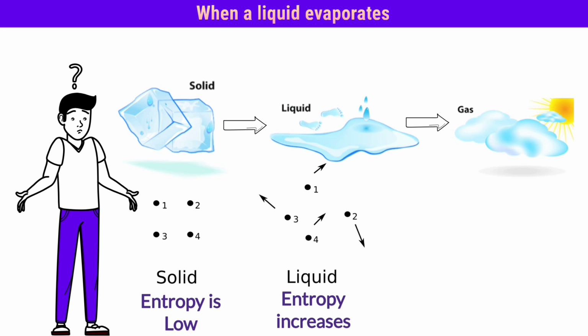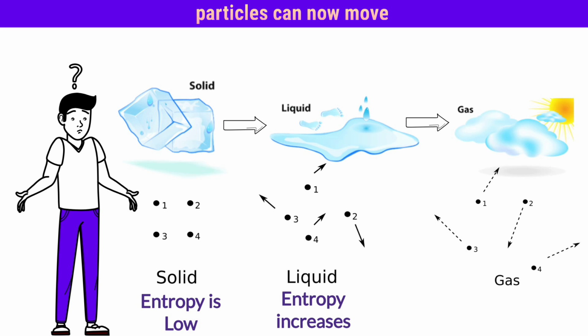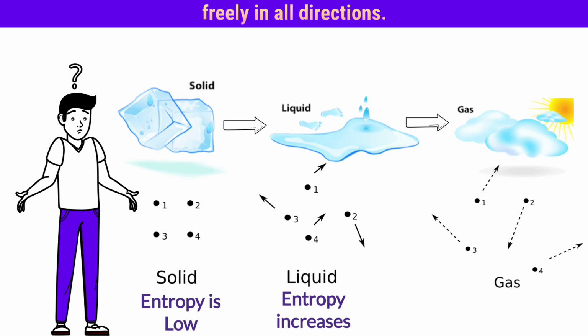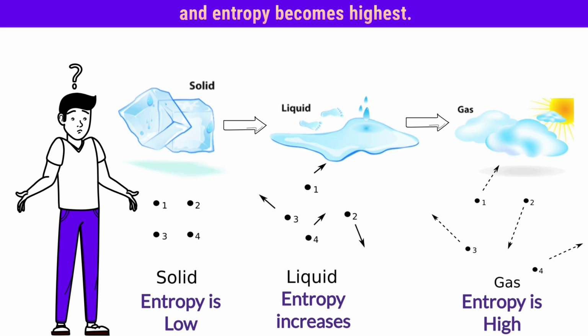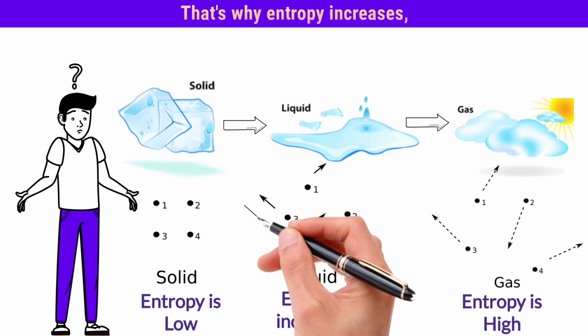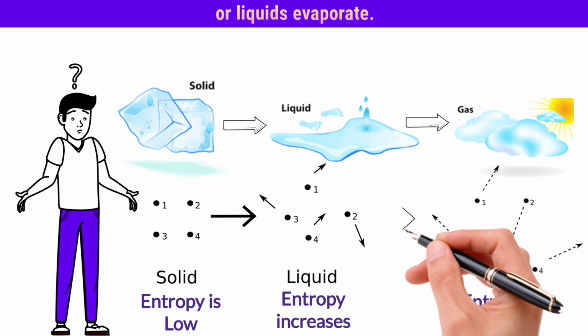When a liquid evaporates and turns into gas, particles can now move freely in all directions. They are spread out, and don't stay near each other. So the system becomes most disordered, and entropy becomes highest. That's why entropy increases when solids melt, or liquids evaporate.